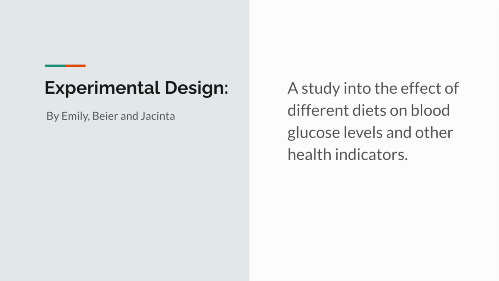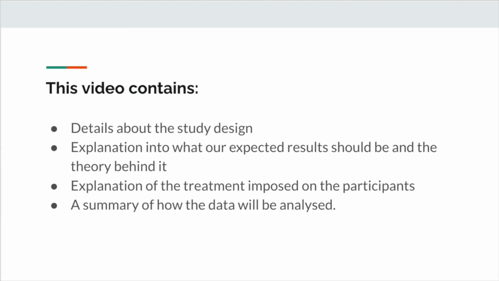In this video, we have designed an experiment that will investigate the effects of different diets, specifically vegan, keto, and intermittent fasting, on blood glucose levels and other health indicators in patients diagnosed with metabolic syndrome. This video will include details about the study design, explanation into what our expected results should be and the theory behind these hypotheses, the explanation of the treatment imposed on the participants, and a summary of how the data will